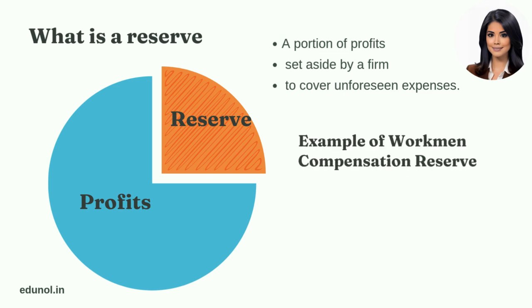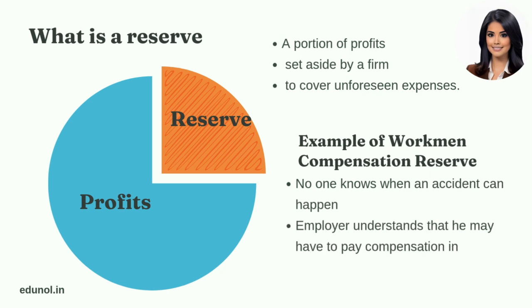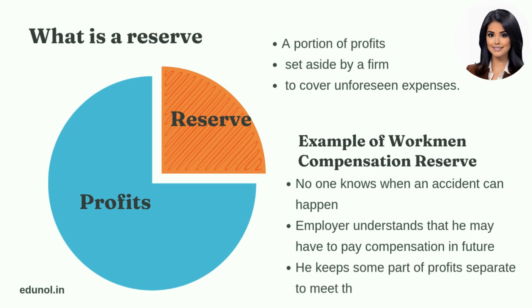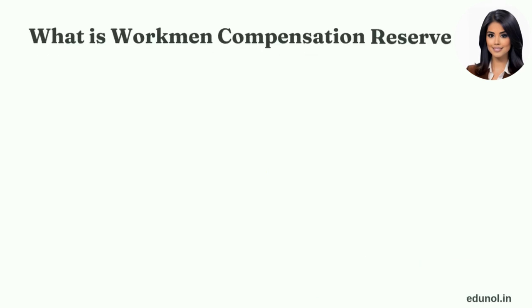Let's understand this better. No one knows when any accident can happen in future. Employer understands that if an accident happens sometime in future, then he has to give compensation to the employee. So he keeps some money separate out of the firm's profits to meet this probable liability that may arise in future. Summing up the learnings of the previous slides, we come to the meaning of Workmen Compensation Reserve.